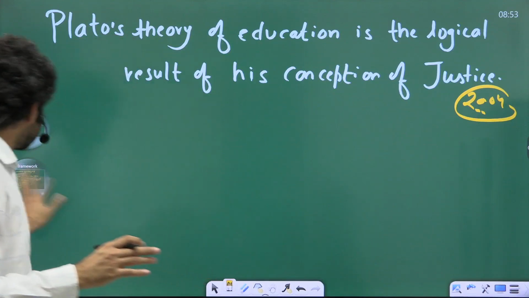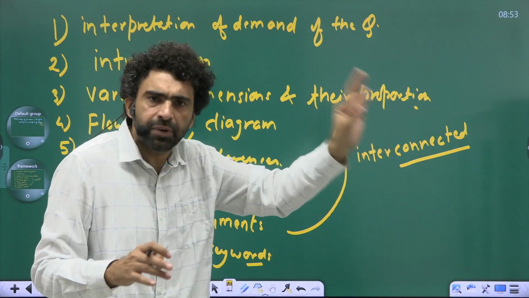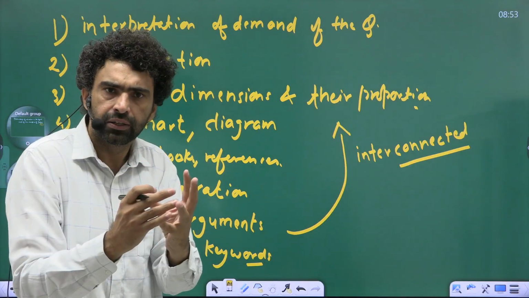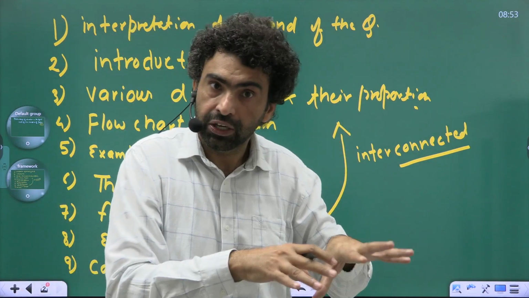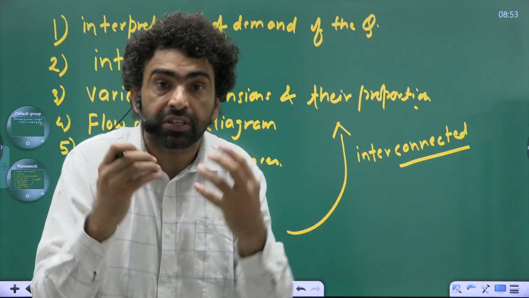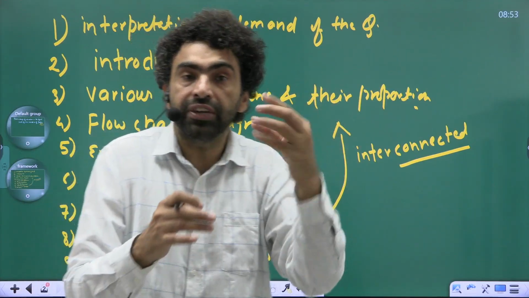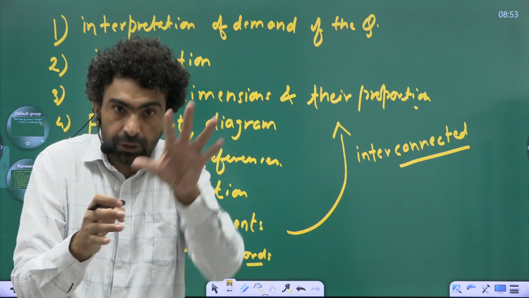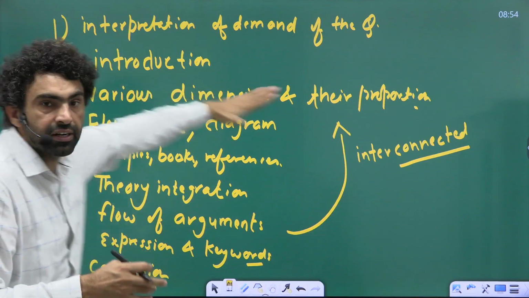Now second thing is about writing the introduction. So when you write the introduction, you must establish the logical connection between the two concepts which have been asked. And there are different ways to write an introduction. So in this context, we can write an introduction where we can show what is the prime concern for Plato. And while writing that, we can establish the interconnection between all the theories. I will tell you something here. Now, we can bring several dimensions.